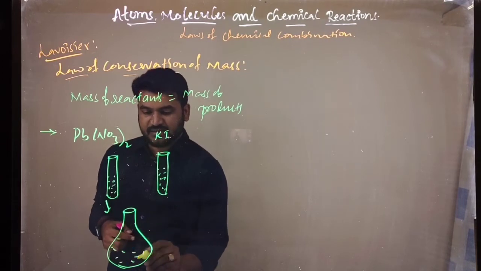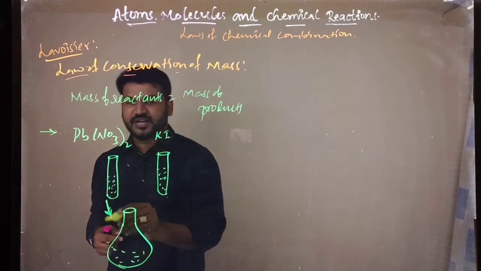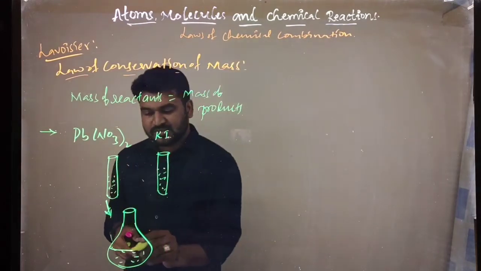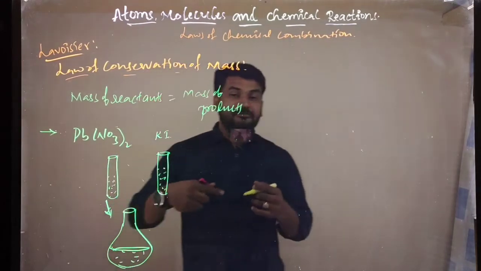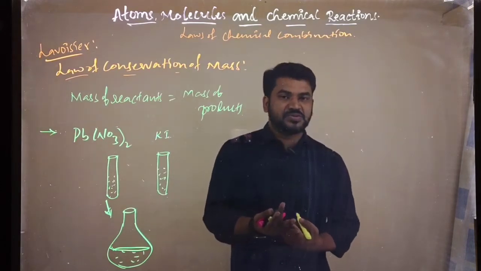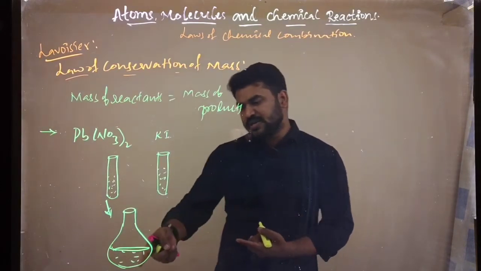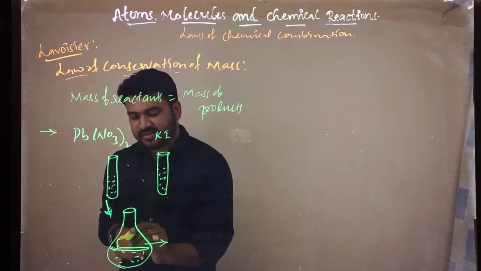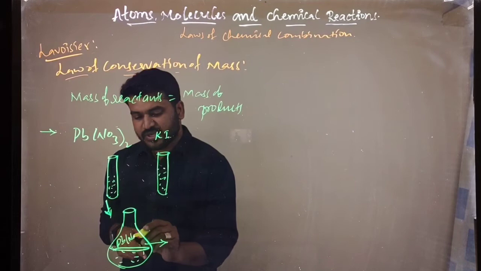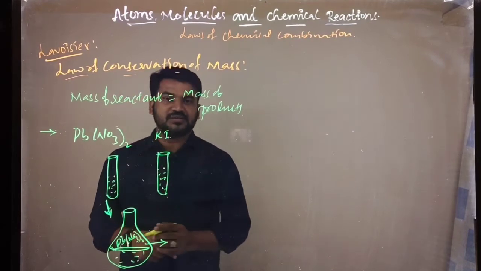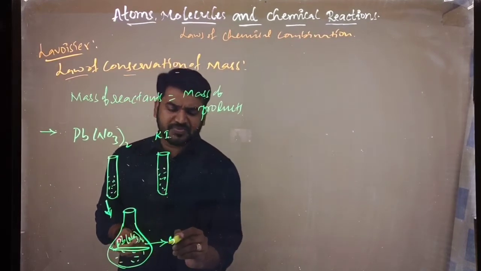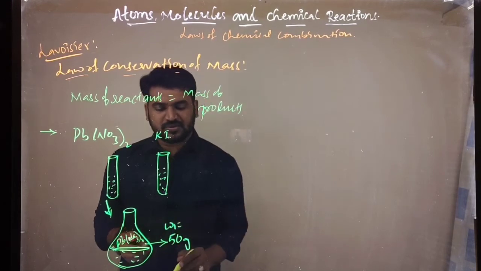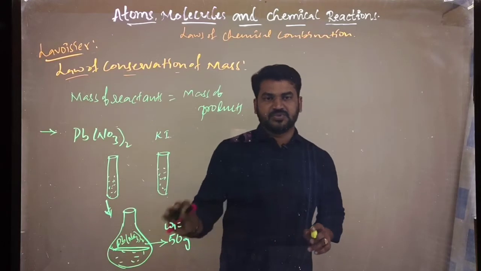And add it into that. That is, take this lead nitrate solution directly into the conical flask, right? Now take a weighing machine, an electronic weighing machine, or any weighing machine you can use. Measure the weight of this lead nitrate. What is there here? Lead nitrate, Pb(NO3)2, is there. Suppose you take 50 grams. Note it down as W1 equals 50 grams. Note it down.